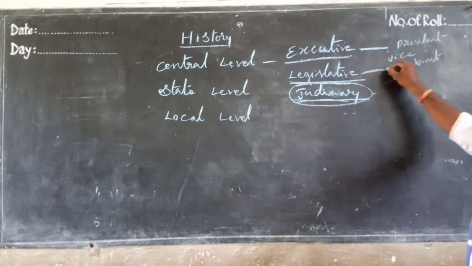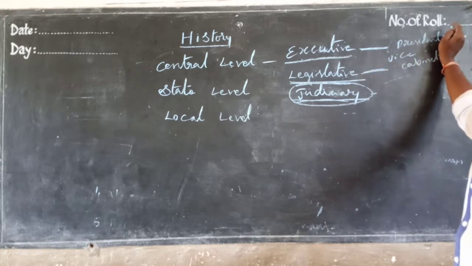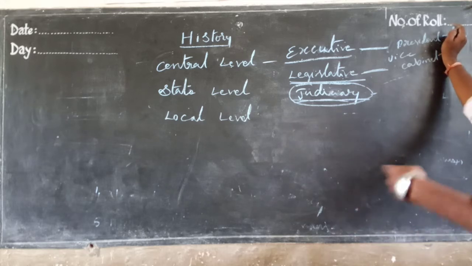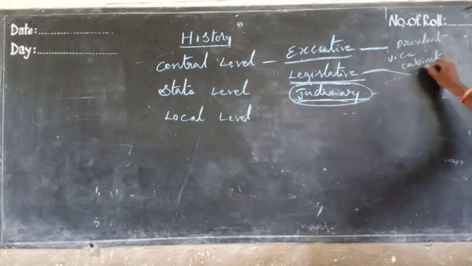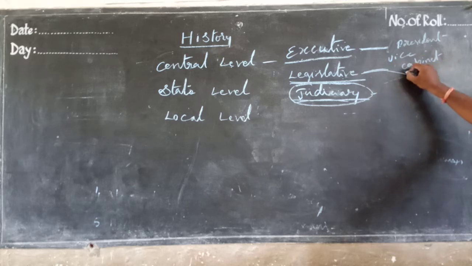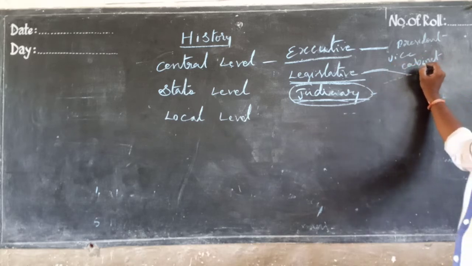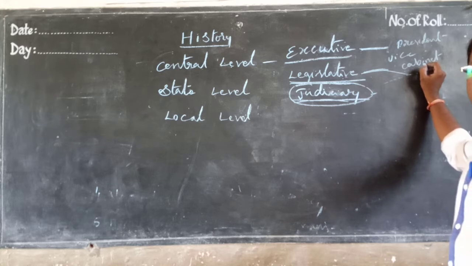Okay, in the legislative, the prime minister, deputy prime minister, other cabinet ministers, and different ministers, and the speaker. In that legislative, you can say Lok Sabha and Rajya Sabha, the Parliament.